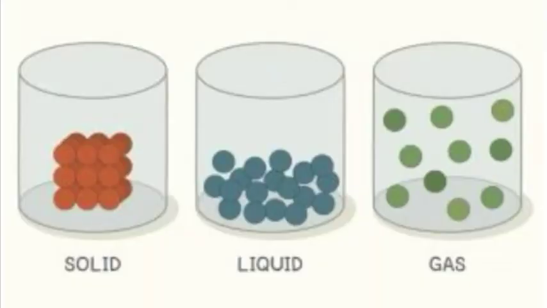We have already discussed the molecular arrangement in the three states of matter, that is solid, liquid and gas. This is the molecular arrangement in solids, and we know that the molecules are very tightly packed and intermolecular spaces are negligible. Intermolecular force is very strong. And here in the liquids we can see that molecules are less closely packed than solids, and we can see some intermolecular spaces here, and intermolecular force of attraction is weak.